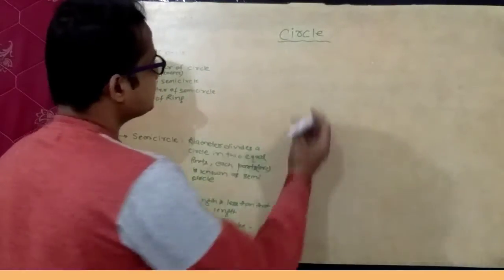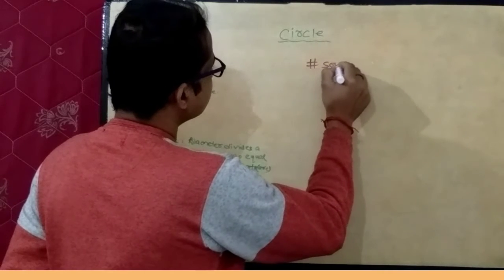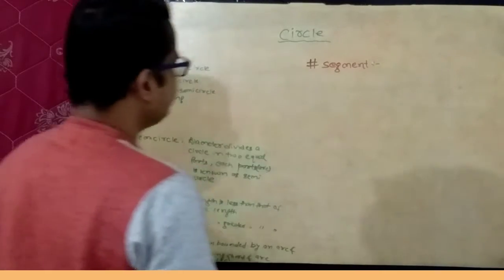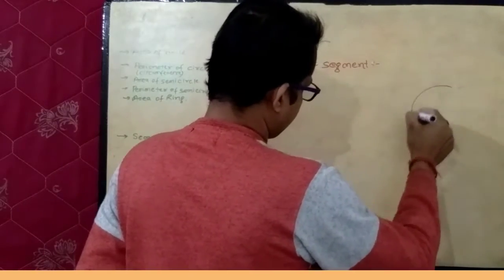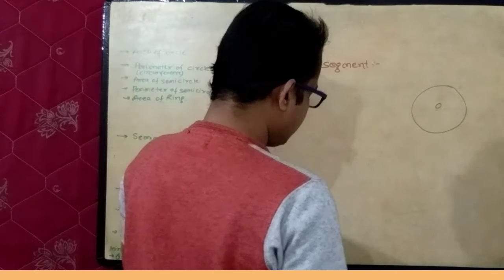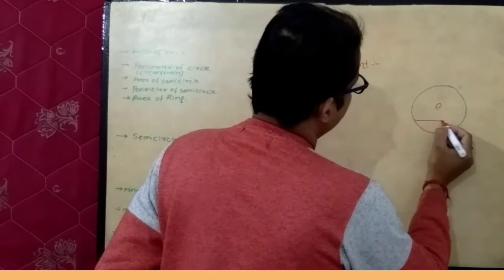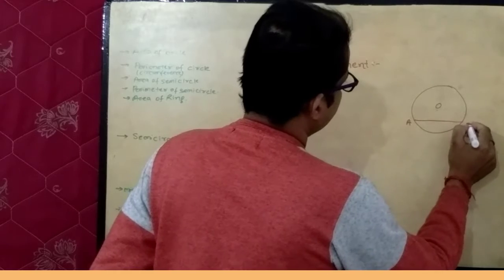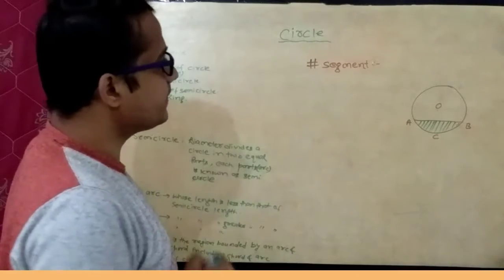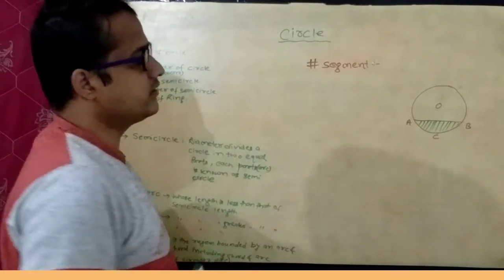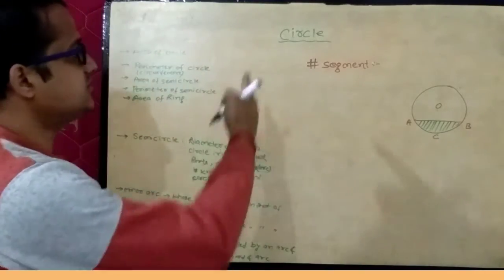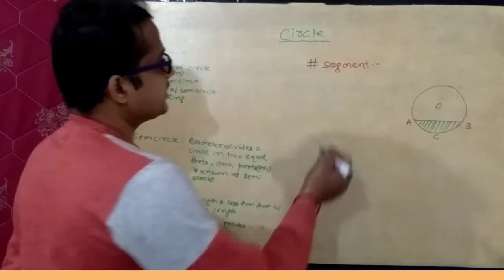Next topic is segment. Consider a circle having center O and a chord AB of the circle. Suppose this point is C. So the region which is bounded between an arc and a chord of a circle, including this arc and chord, is known as a segment of a circle. And segments of a circle